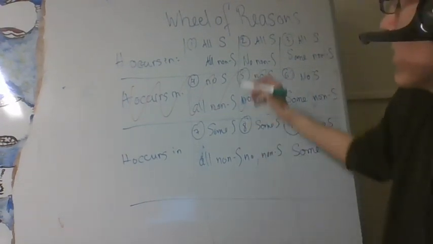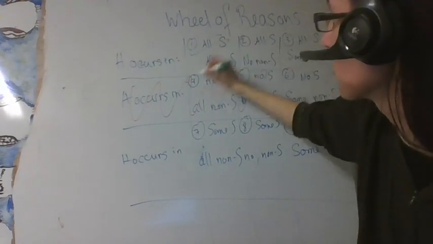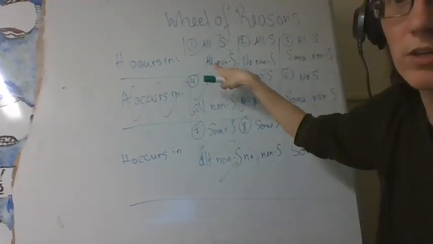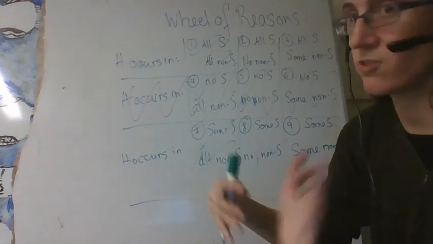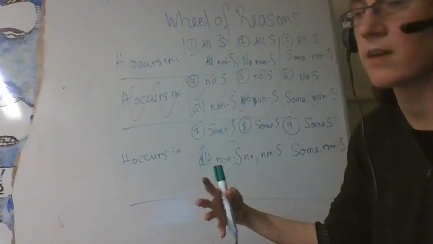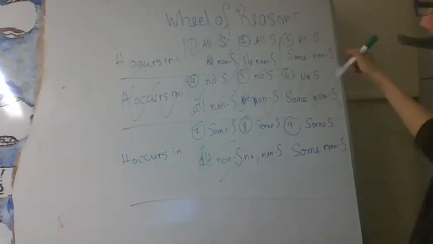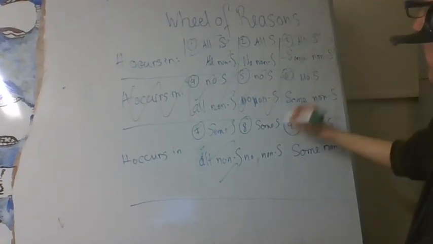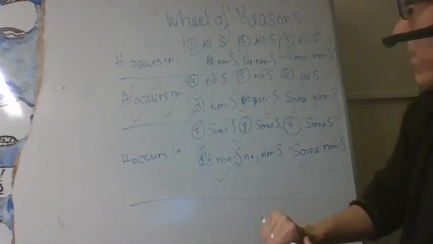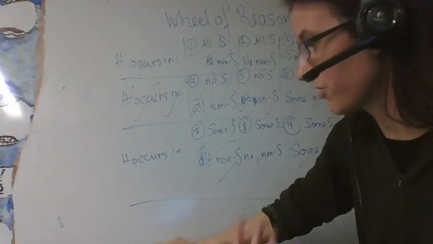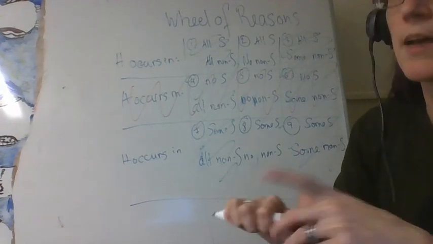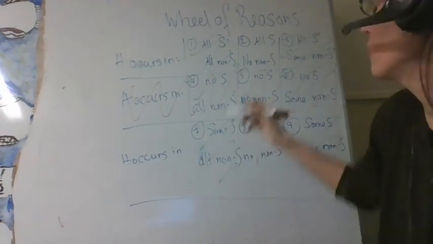So that means that this column is out, because here the Hetu occurs in everything that is non-S. So there's clearly no connection between the Hetu and the Sadhya. And over here, it's not quite as strong, but it's still the case that the Hetu could occur in some non-S things. You can't really see very well because of the videoing and the lighting and the colors, but this does leave us with two options.